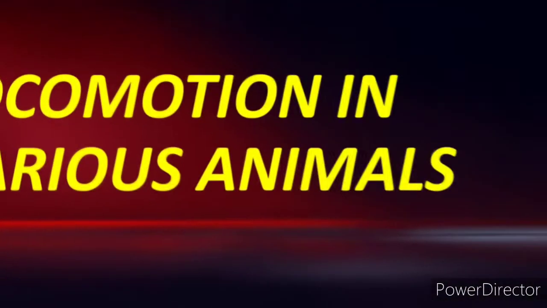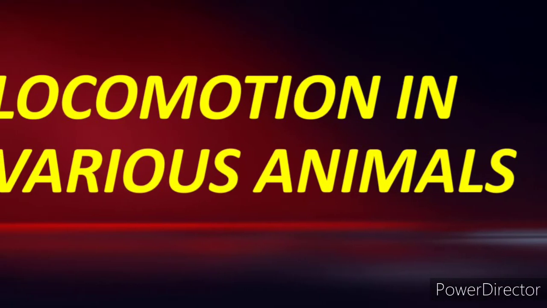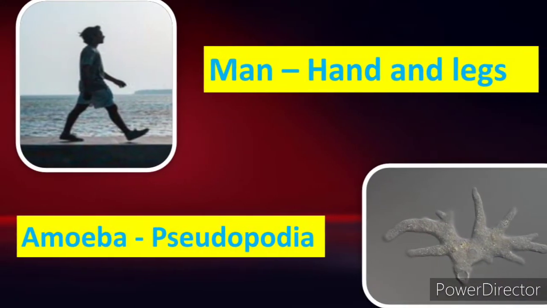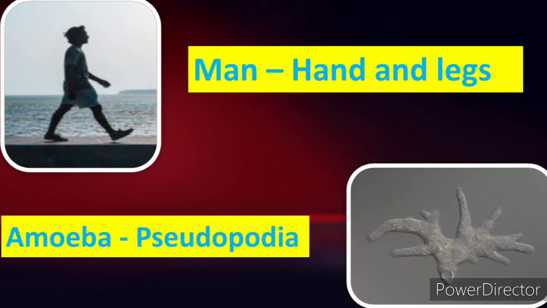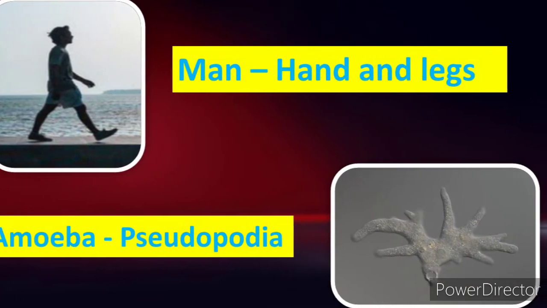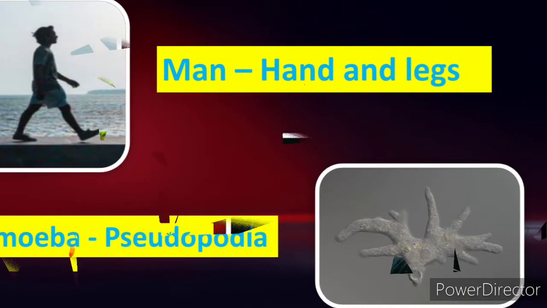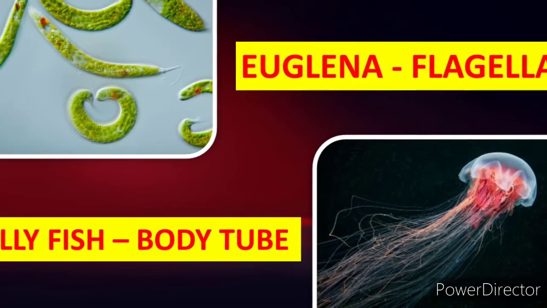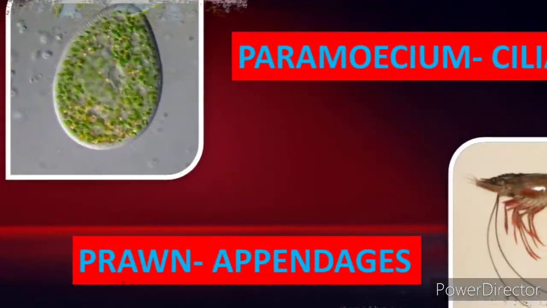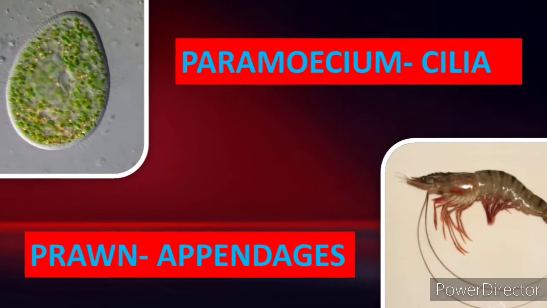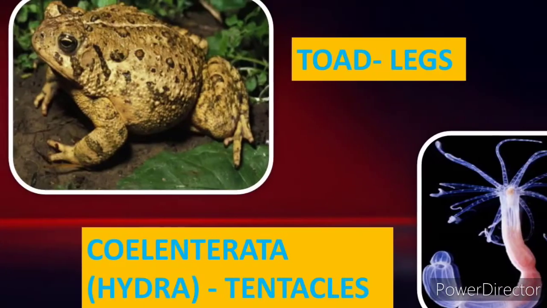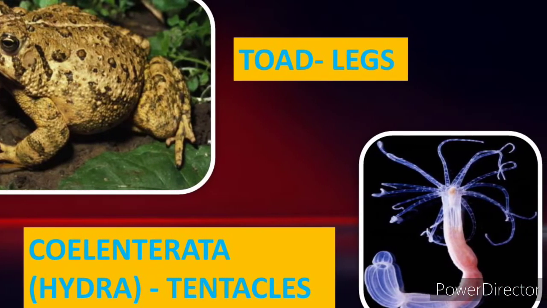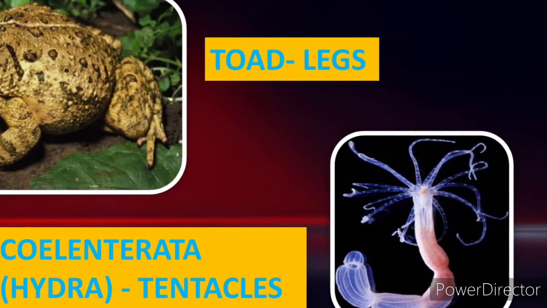Now let's learn what the locomotory organs are in various animals. First, man. Man's locomotory organs are hands and legs. For amoeba, the locomotory organ is pseudopodia. For euglena, flagella. For jellyfish, body tube. For paramecium, cilia. For prawn, appendages. For toad, legs. For coelenterata, example hydra, it is tentacles.